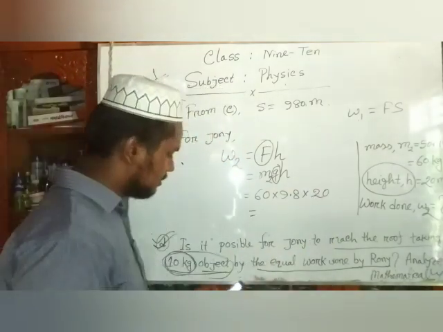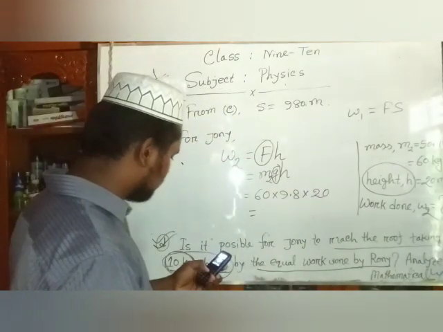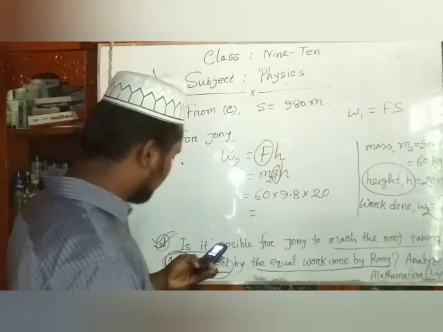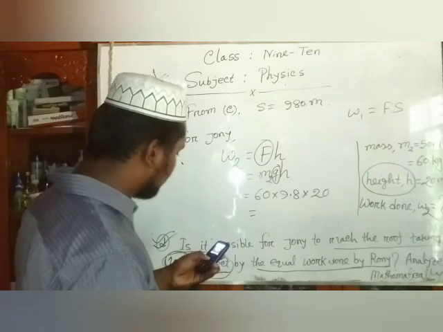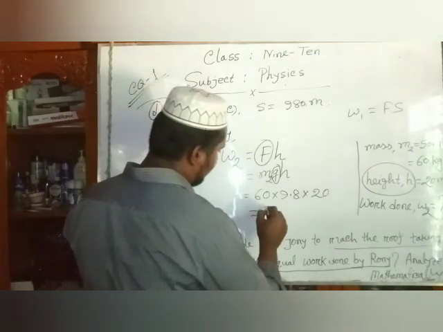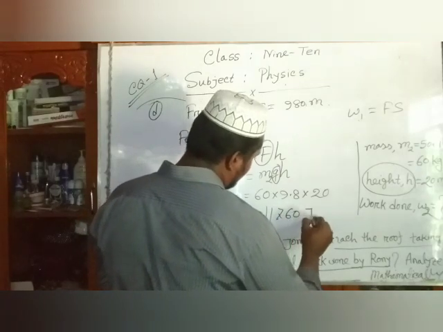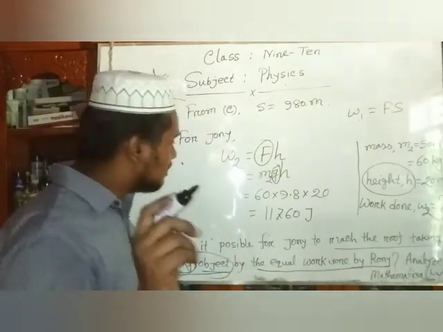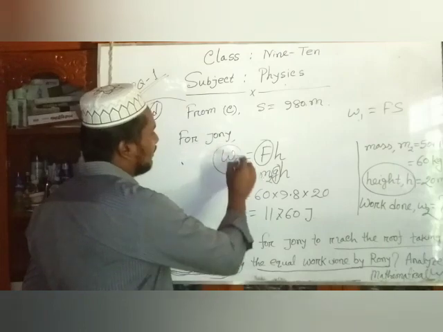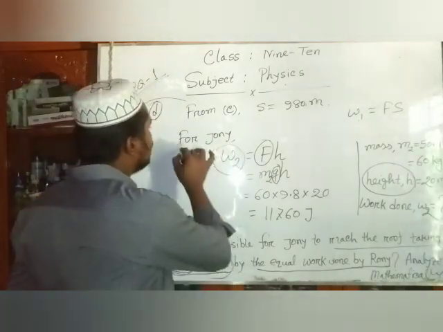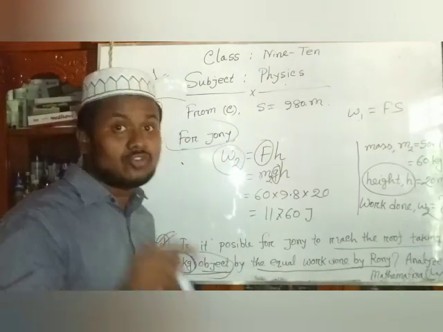Then 60 into 9.8 into 20 is 11,760 joule. Dear students, the value W2 is less than the value W1. That means Johnny's work done is less than Ronnie's work done.